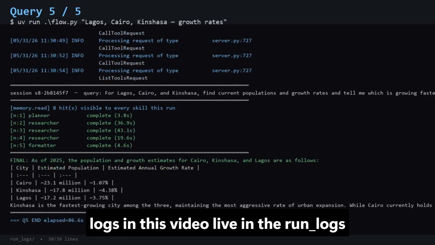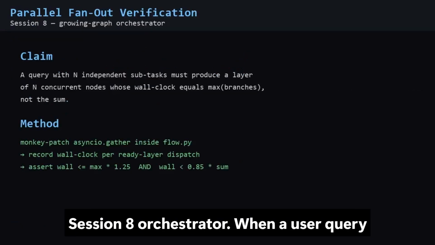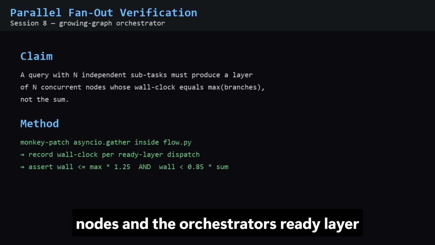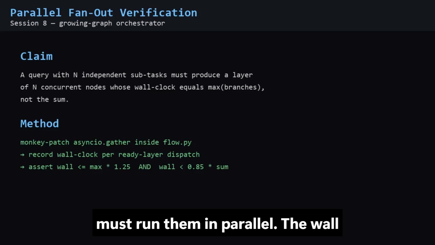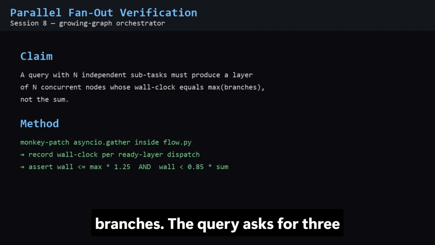All 5 logs and this video live in the run_logs folder. This demo verifies one claim about the Session 8 orchestrator. When a user query contains independent subtasks, the planner must emit them as concurrent nodes, and the orchestrator's ready layer must run them in parallel. The wall clock of that layer should equal the slowest branch, not the sum of all branches.